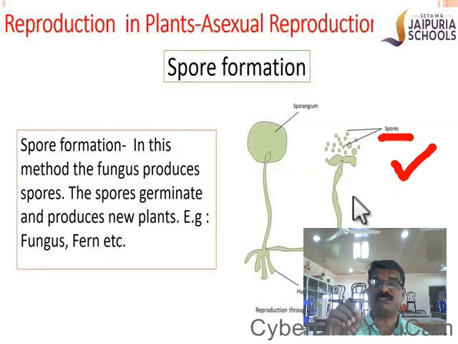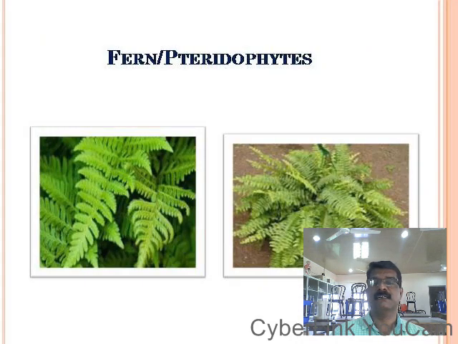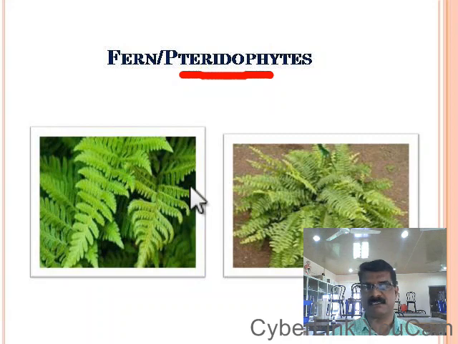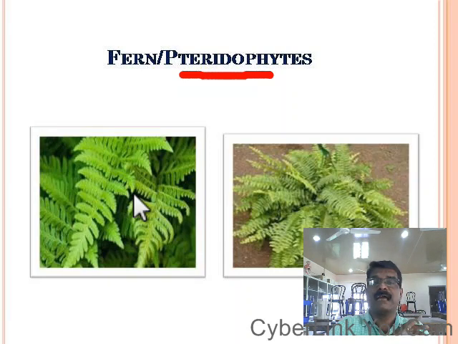Spores are the reproducing structures produced by fungus and certain plants known as ferns. See, these are ferns. Ferns are a group of plants that come under a class known as pteridophytes. Okay, you might have seen on the backside of fern leaves, if you touch them with your hand, you can see a mark. The mark which is pasted on your body is because of the spores.